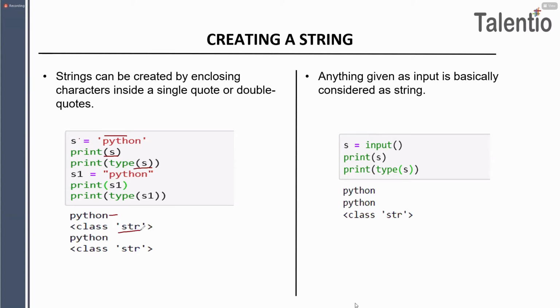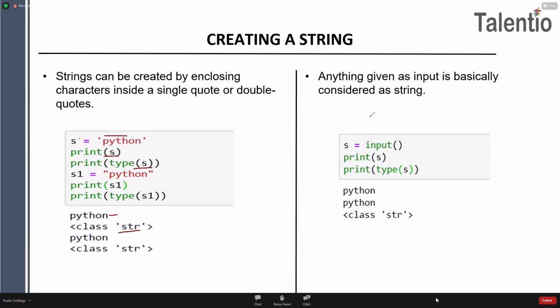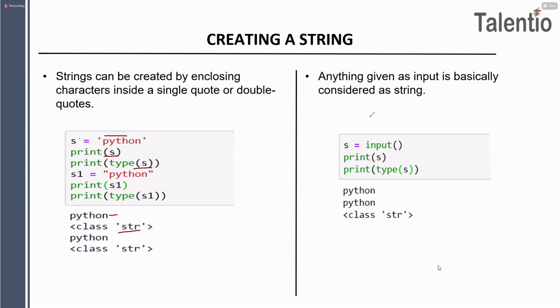Okay, tell me one thing, do we have a character data type in Python, guys? Do we have a character data type in Python? No, right? So we have only the string data type. Even if you want to mention a single character, it will be acting as a string only, right?